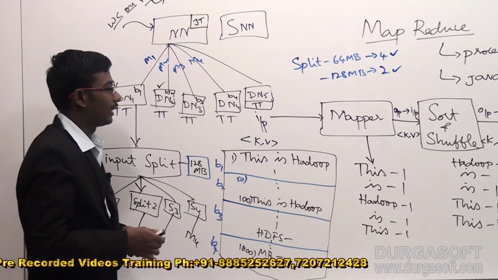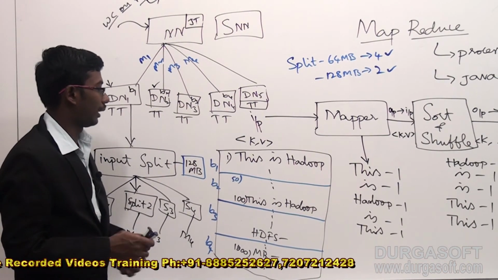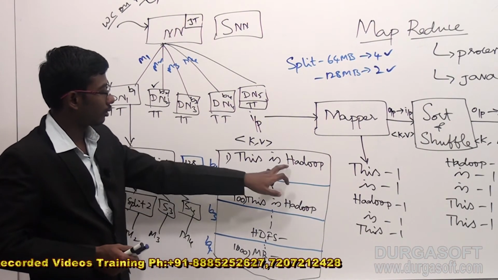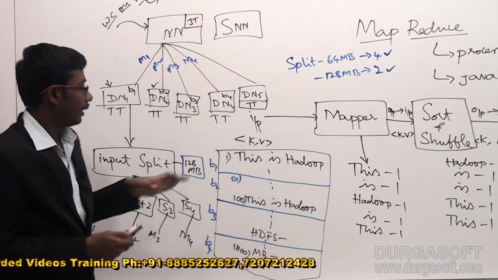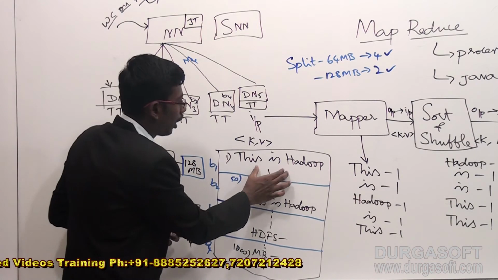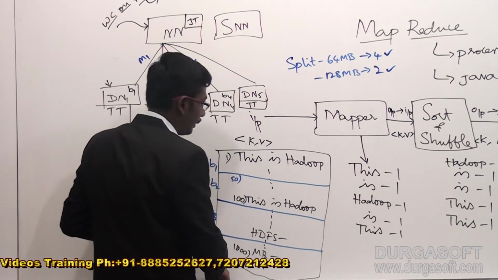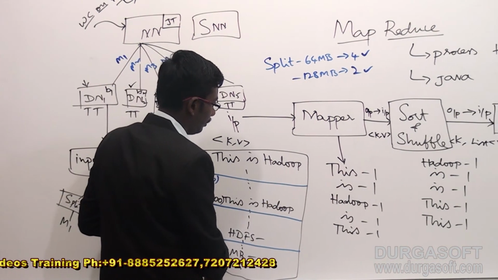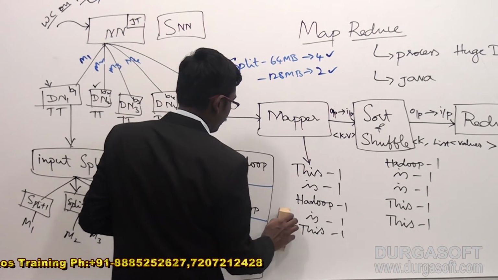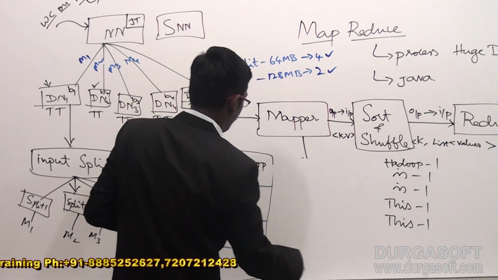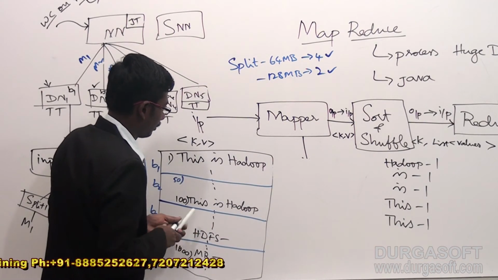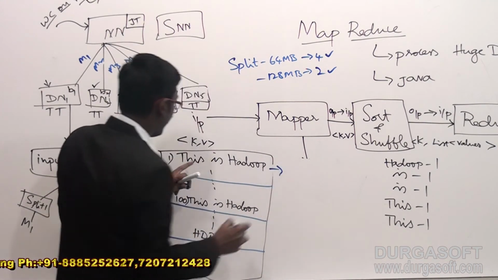Now check it out. What is the output I am going to expect? Here we have "This is Hadoop", the same information. What output of this block can I expect?